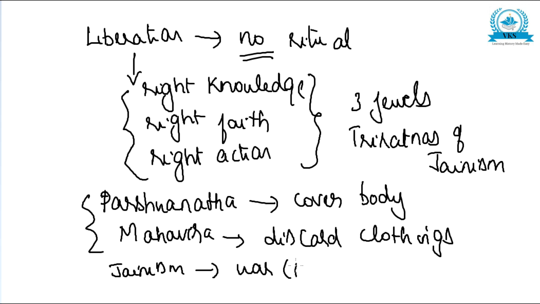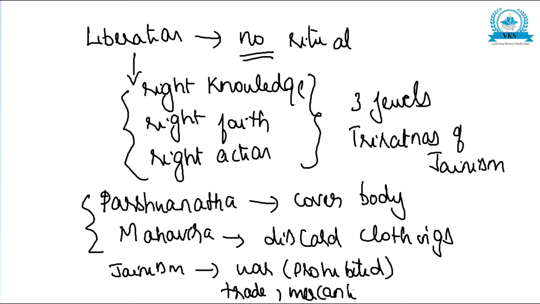Why? We know that ahimsa was their main virtue. So they prohibited war and sometimes even agriculture, because both involved killing of living beings. And eventually they principally confined themselves to trade and mercantile activities.